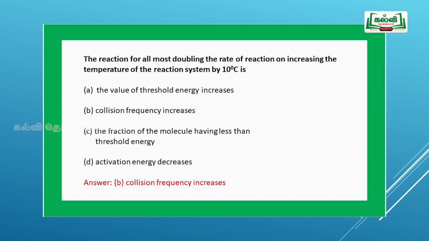As we have seen clearly in the theoretical part, once you increase the temperature, only a fraction of molecules gains the activation energy. Those molecules, when they come across the threshold energy, form the product. Once the collision frequency increases, the rate will be increased or it will be doubled. Hence, the correct option is B, collision frequency increases.